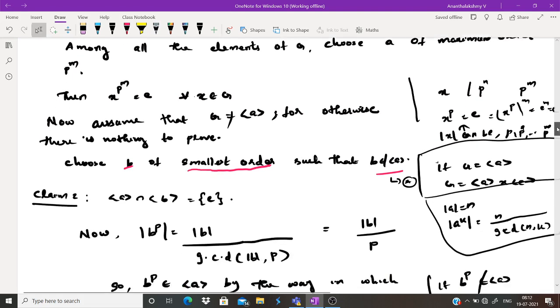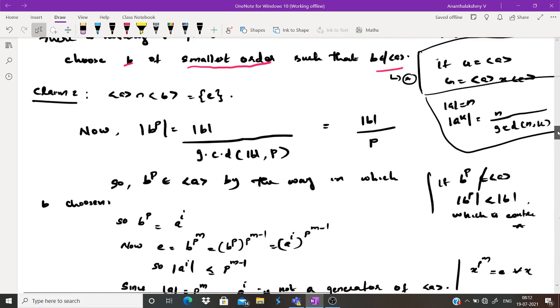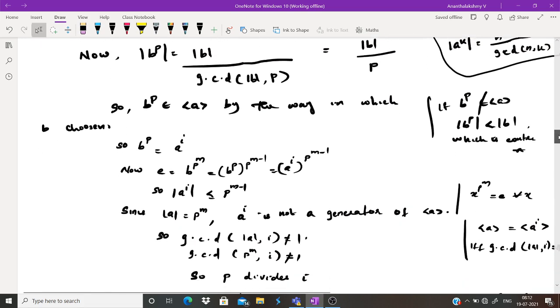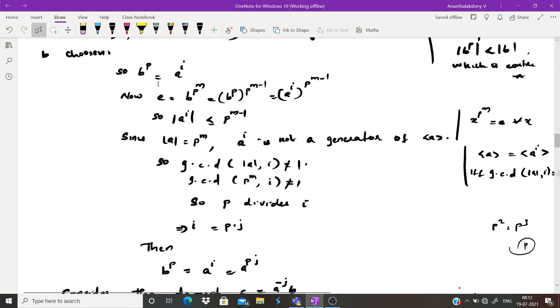So B to the power P raised to M is also E. E equals B raised to P raised to M. Let's arrange this: B raised to P whole raised to P raised to M minus 1. B raised to P is nothing but A raised to I, whole raised to P raised to M minus 1. So what we got: A raised to I to the power P raised to M minus 1 equals E.